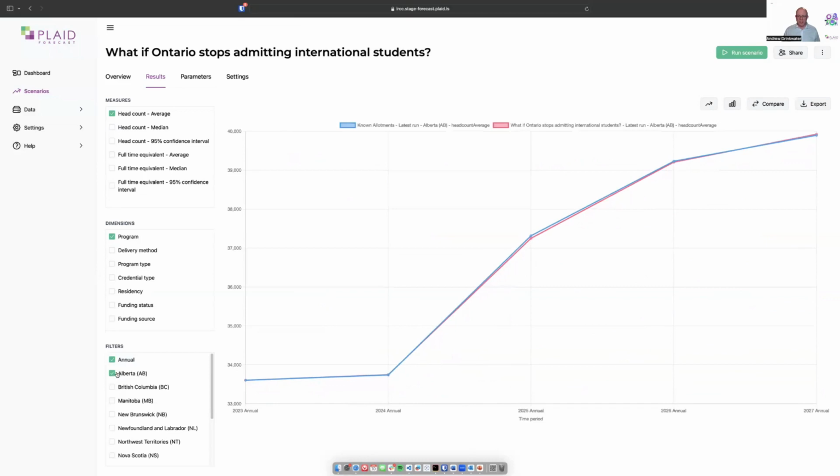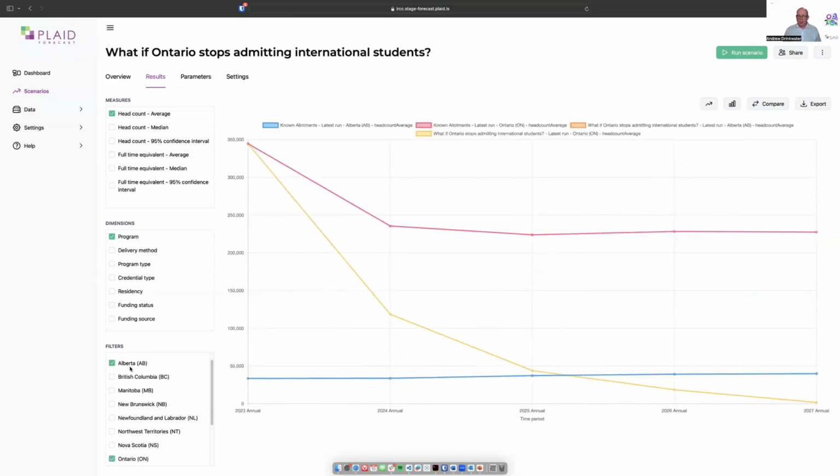And where this might get interesting is comparing what might happen in one province versus another. So we can see that in Alberta, aggregated across universities and colleges, there will be some growth over time. But what we see with Ontario is more of a decline. So we see here our known allotments on the red line. It declines a little bit into 2024 as expected. But the yellow line declines substantially from 2024 and beyond. And over time, it makes its way towards, but not actually quite towards zero.